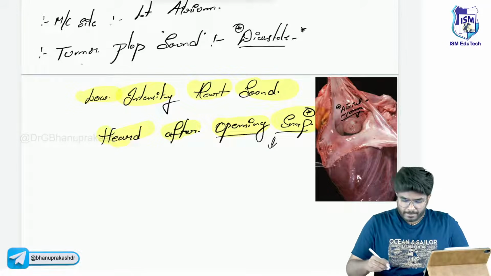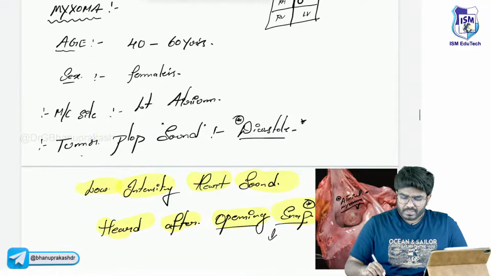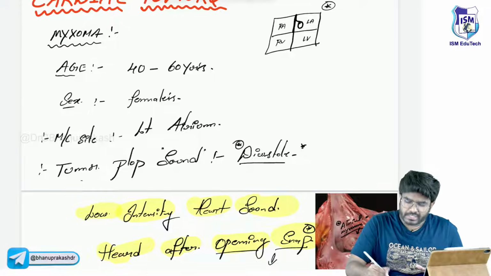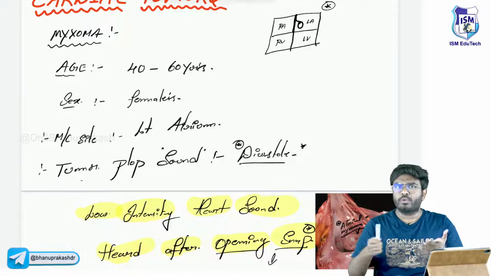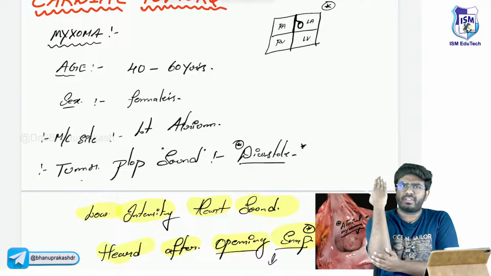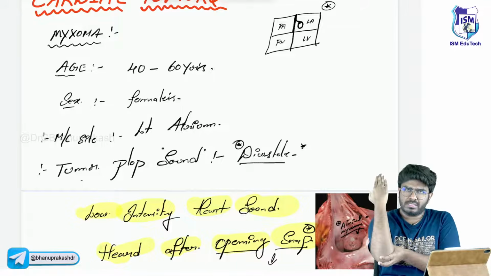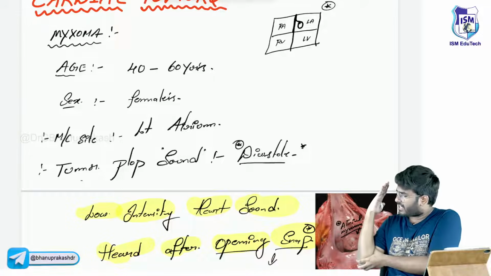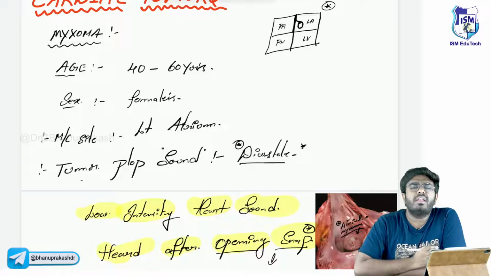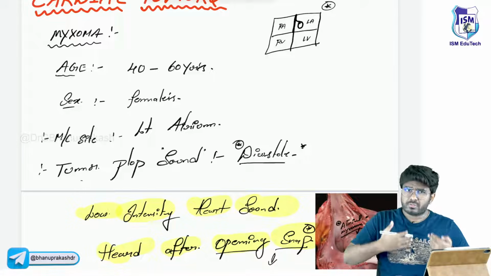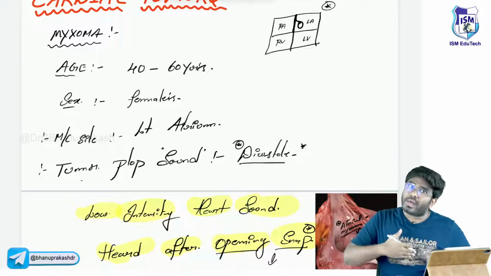Okay. Next, just tell me, sir, when is this patient going to have the maximum symptoms, what do you think? Usually, when the patient goes from standing to the lying down position, more venous return is going to the heart, so more preload on the heart.